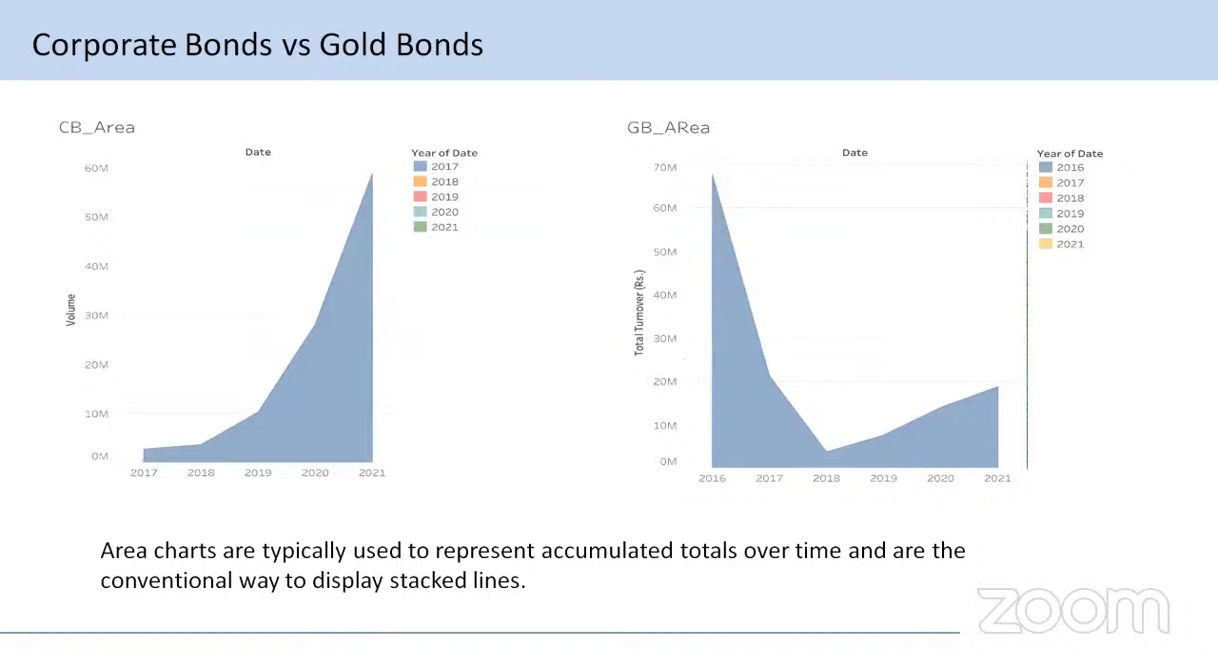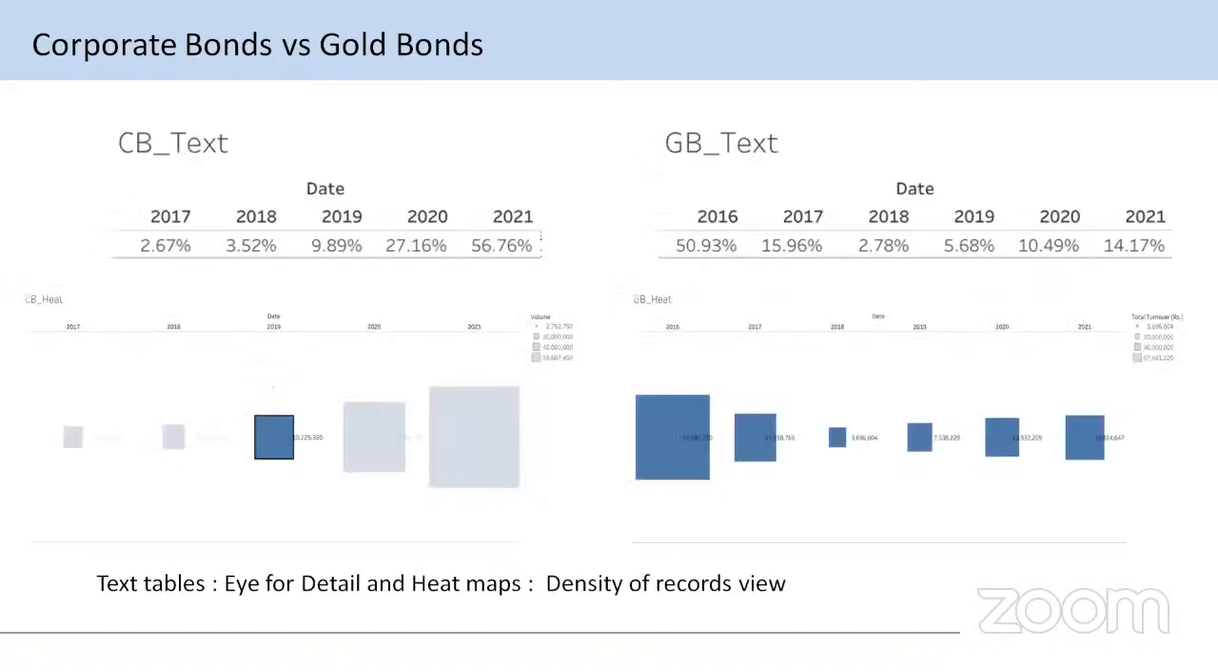An area chart. An area chart is a line chart where the area between the line and the axis is shaded with colors. Area charts are typically used to represent the total over time and are the conventional way to display stacked lines. Move to the next slide.